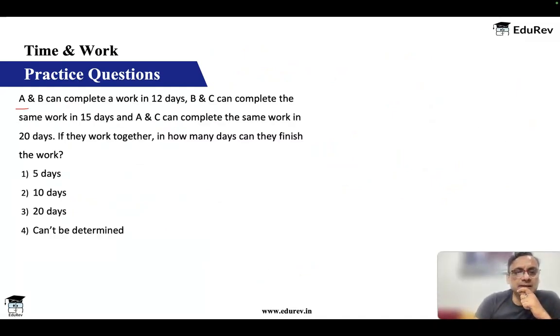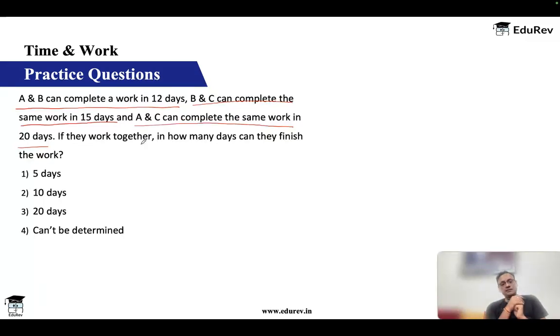A and B can complete a work in 12 days. B and C can complete the same work in 15 days. A and C can complete the same work in 20 days. If they work together, in how many days can they finish the work? Now, I don't know the individual work of anyone. I only know combined work. Okay, no problem. Let's say in one day, A and B will do how much work?